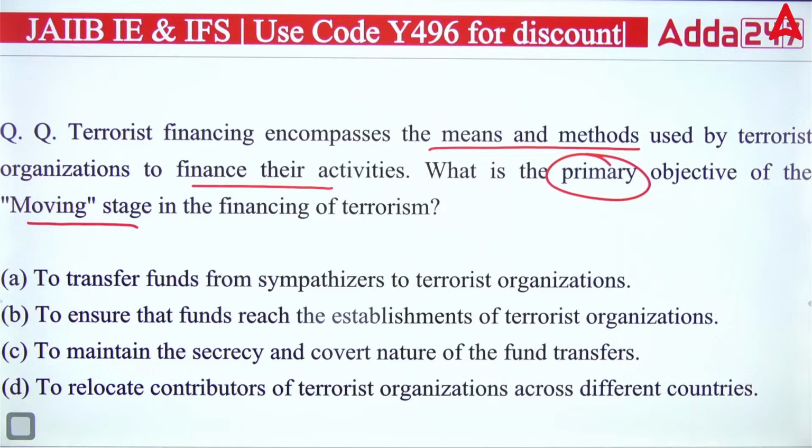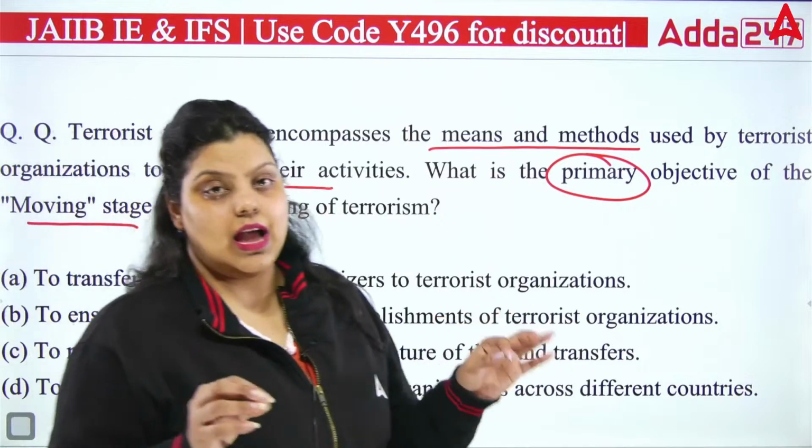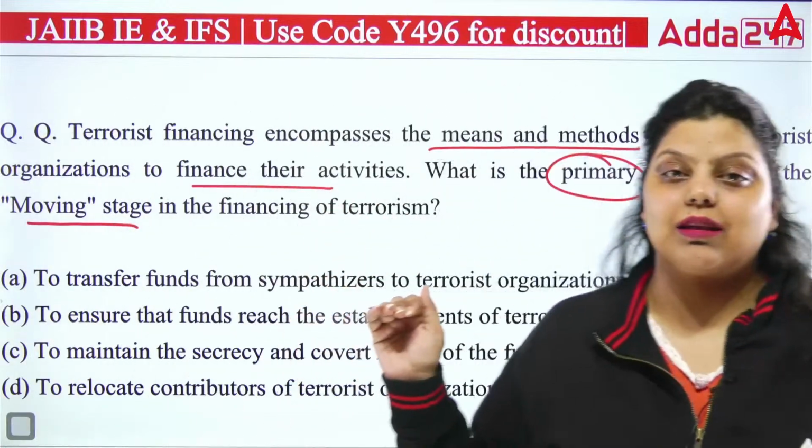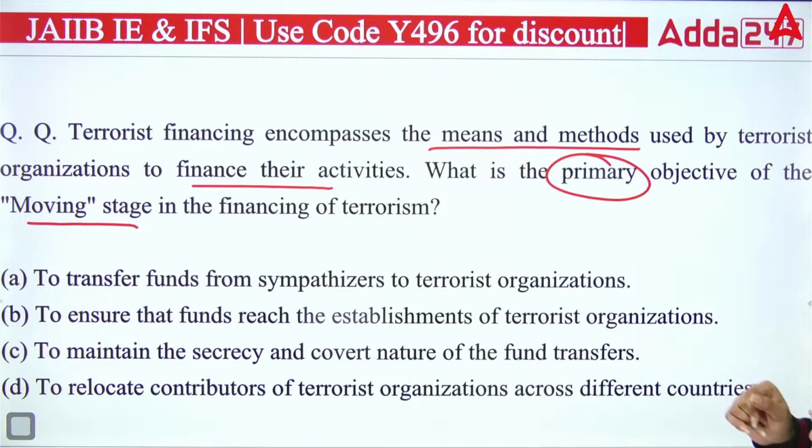First, to transfer funds from sympathizers to the terrorist organization. Second, to ensure that funds reach the establishment of the terrorist organization. Third, to maintain the secrecy and covert nature of the fund transfer. Fourth, to relocate contributors of the terrorist organization across different countries. Which statement defines the moving stage? A, B, C or D?